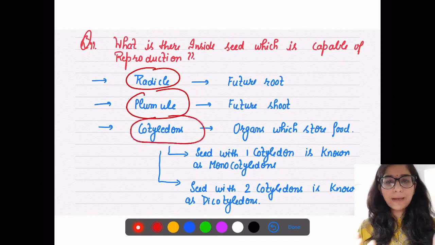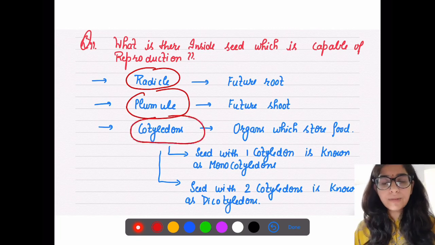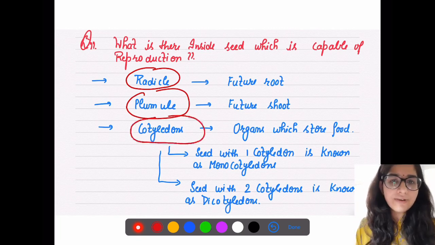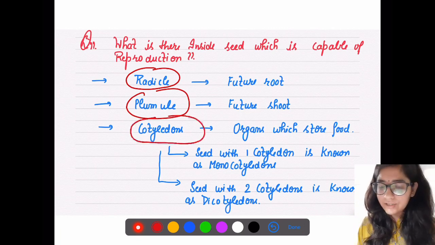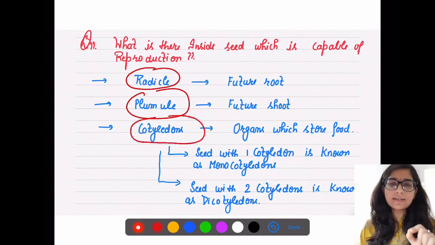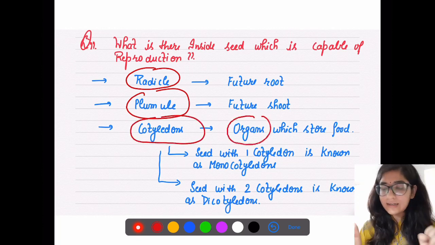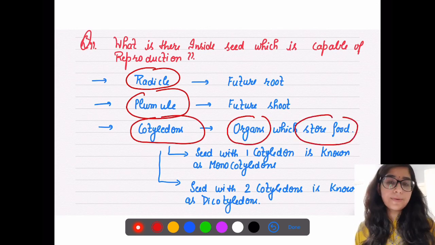because this baby plant is not having much leaves. Immediately true leaves cannot be developed. So from where is this seed getting storage? That is the cotyledons. Cotyledons are those parts, those organs in a seed which store food.